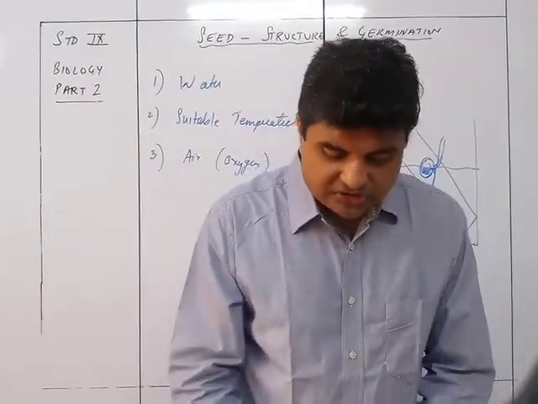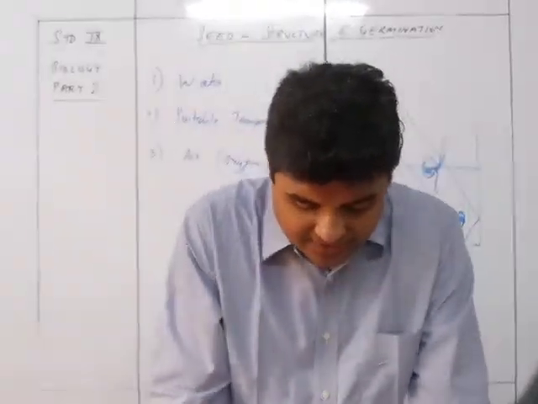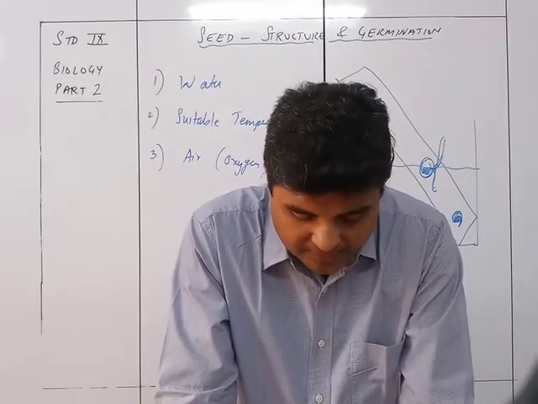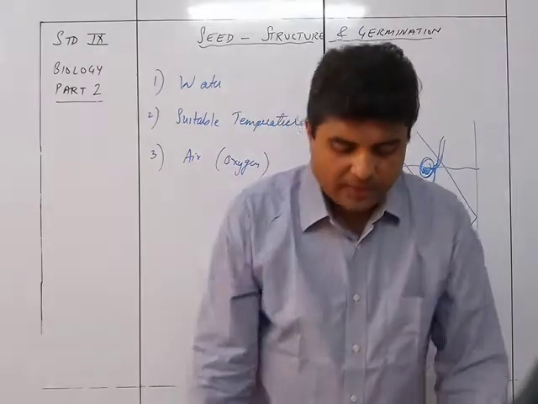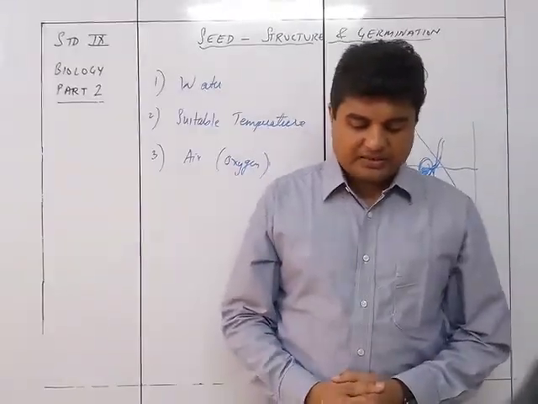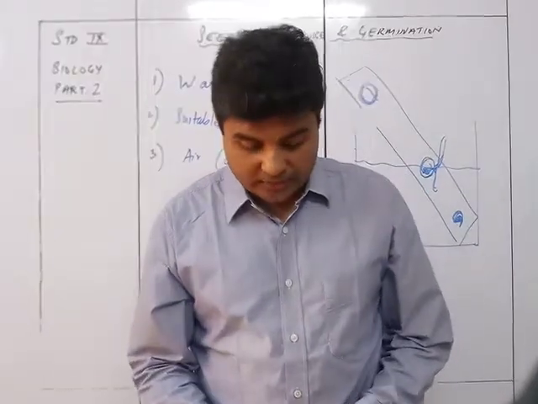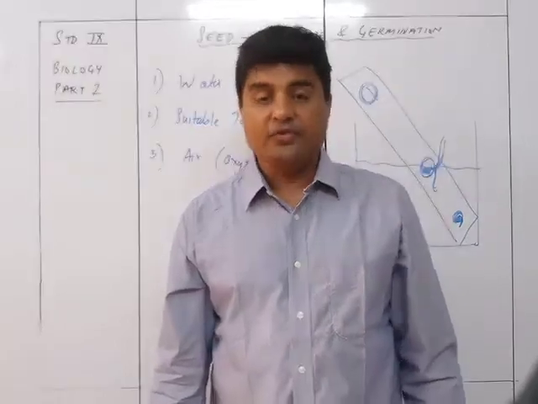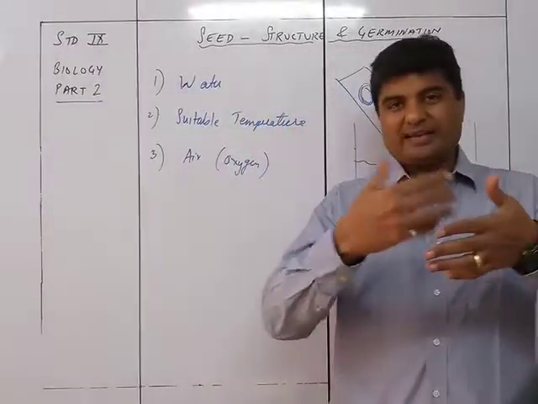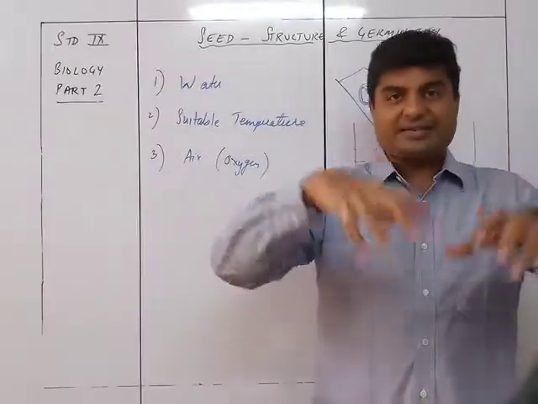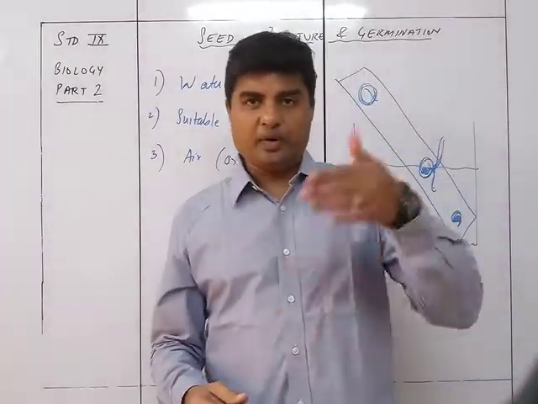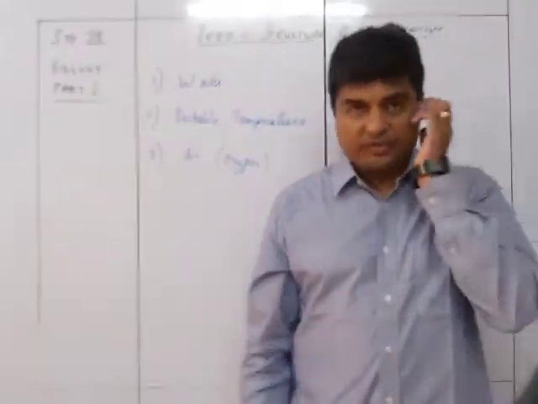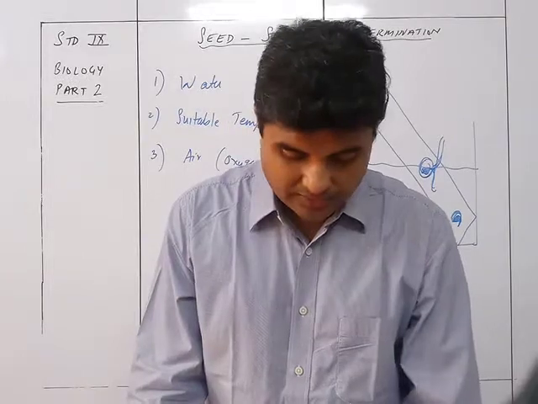A method to observe stages of germination: put sterilized sand in a glass vessel in which filter paper or ordinary white paper is lined beside the inner wall, and place seeds in between the paper and the glass. When water is added to the sand in the vessel, seeds will absorb the water and germinate in a few days. So that's why if you want to see exactly, तो क्या करना है, ग्लास के कंटेनर में सैंड डाल के वो यूज करना है, and you need a paper in between so that you can easily see the germination of the seeds. Okay, anyway,